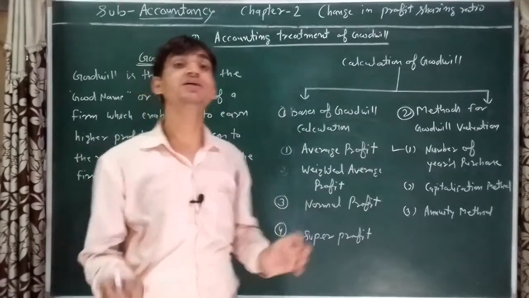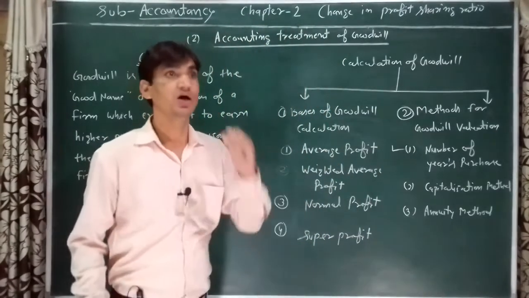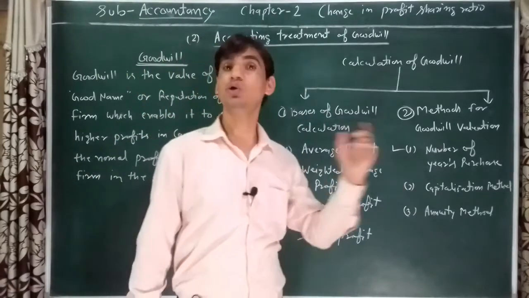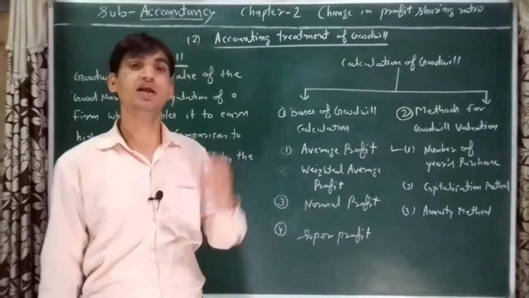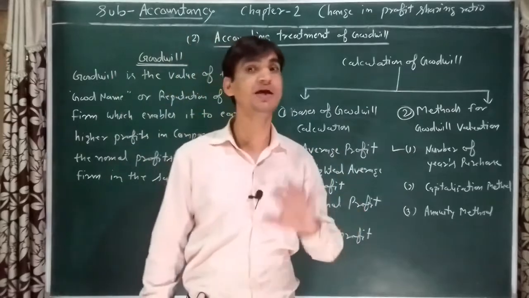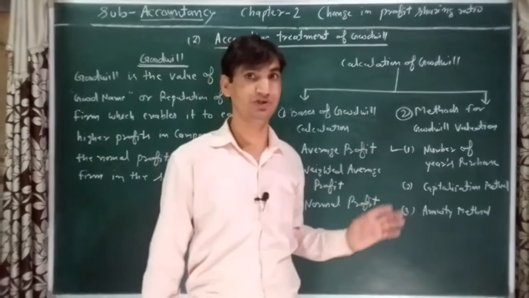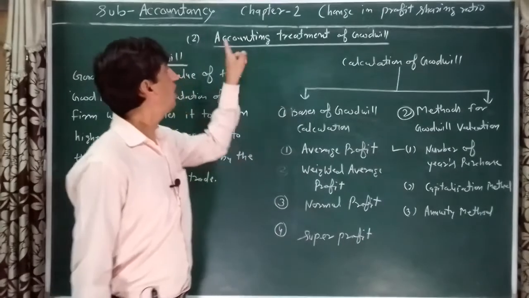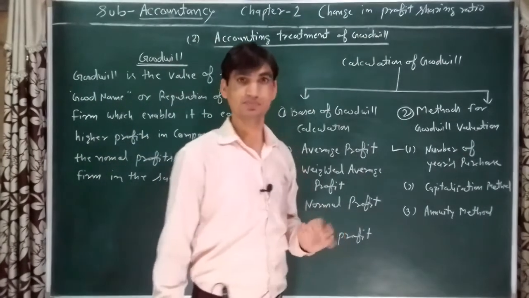When partners decide to change their profit sharing ratio, a total of 5 adjustments are required, as I told you in the last video. The first adjustment, calculation of gaining ratio and sacrificing ratio, we have already discussed. Now we will discuss the second adjustment, accounting treatment of goodwill.